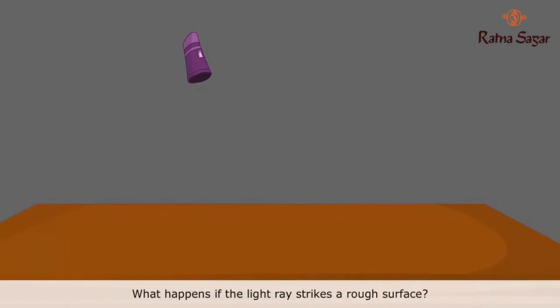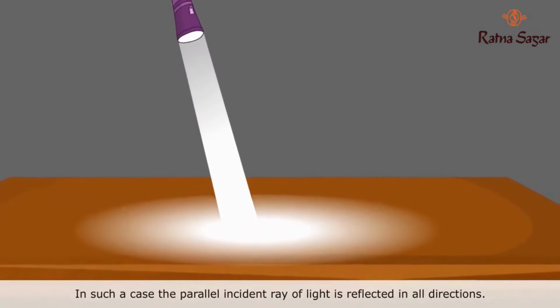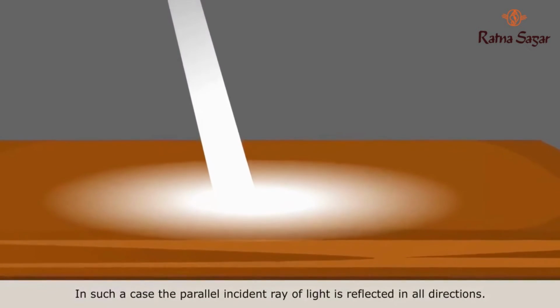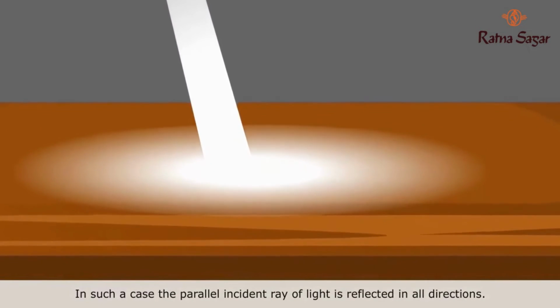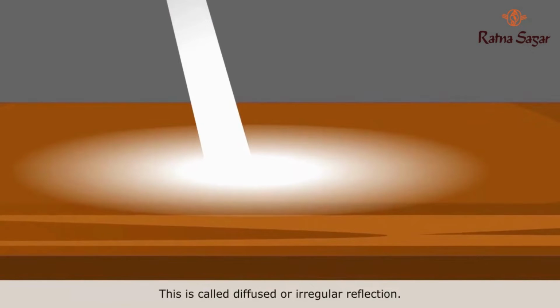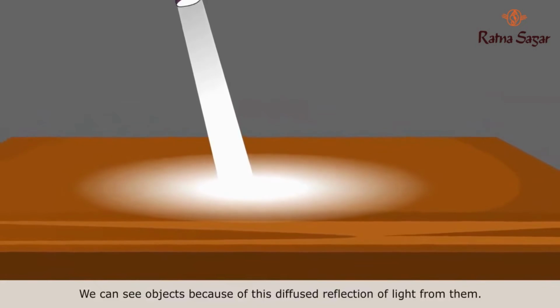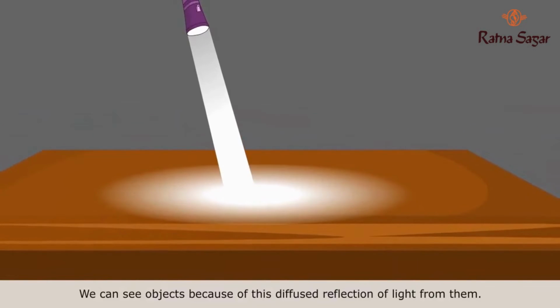What happens if the light ray strikes a rough surface? In such a case, the parallel incident ray of light is reflected in all directions. This is called diffused or irregular reflection. We can see objects because of this diffused reflection of light from them.